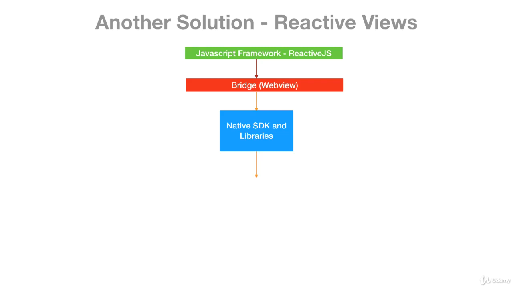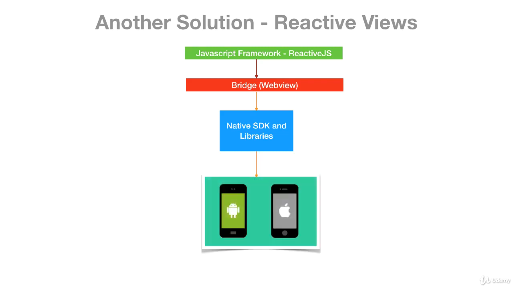Because there's still a bridge in between to have our application run on iOS and Android. It's really good, and a lot of companies use reactive views or reactive development to create hybrid, as they call them, or cross-platform applications that run on Android and on iOS. Again, it's a great solution or great alternative, but we still have that bridge, which is still costly. It's better than the previous solution that we just showed, but this is still not really close to the metal, as they call it, meaning it's not close to the native code.